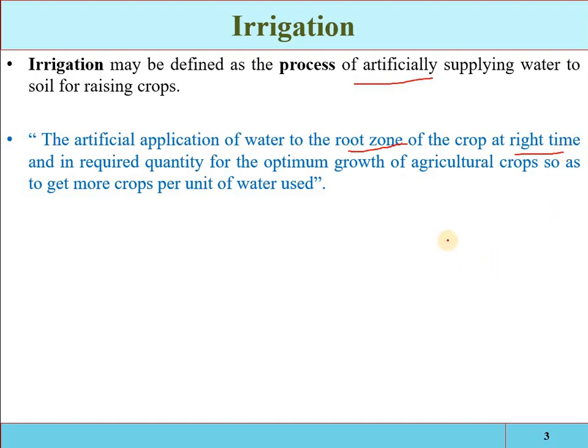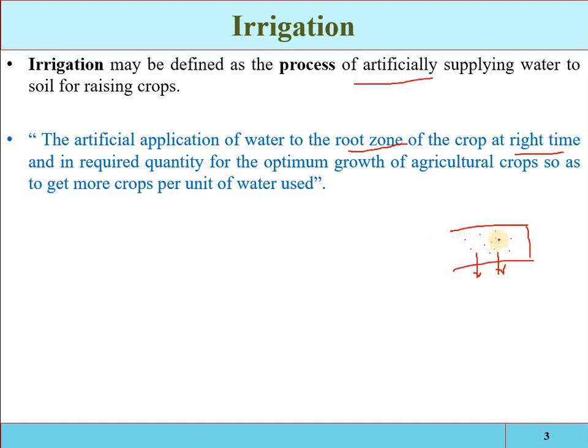Now see, suppose we have a root zone in which all the pores are filled with water, that is, the porosity of the root zone is completely filled with water. Then some amount of water will be drained out due to the force of gravity, and the water which is retained against the force of gravity is called the field capacity.